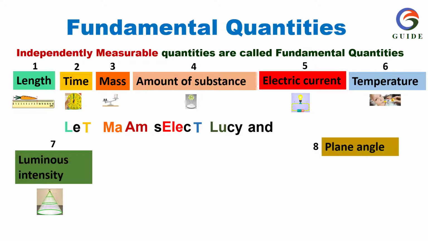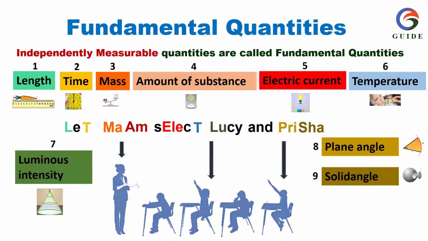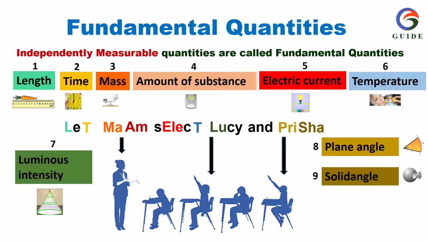To easily remember, Guide has come up with an easy formula. Look at the sentence: Let MAM select Leucian pressure. L indicates length, T indicates time, M indicates mass, T indicates temperature, M indicates amount of substance, E indicates electric current, Lu indicates luminous intensity, P indicates plane angle, and S indicates solid angle.